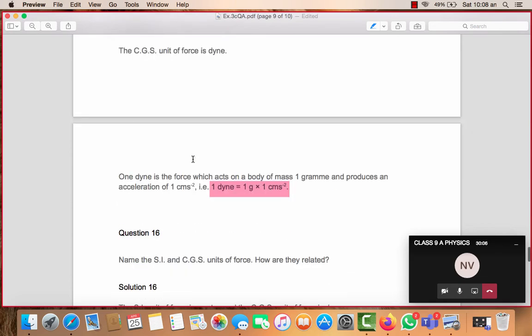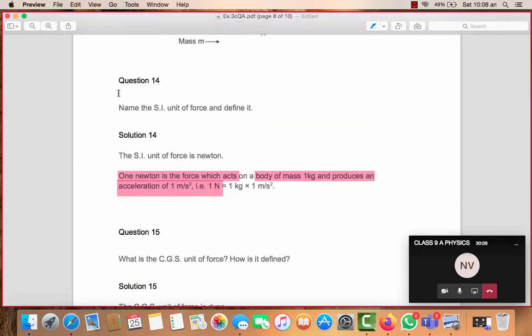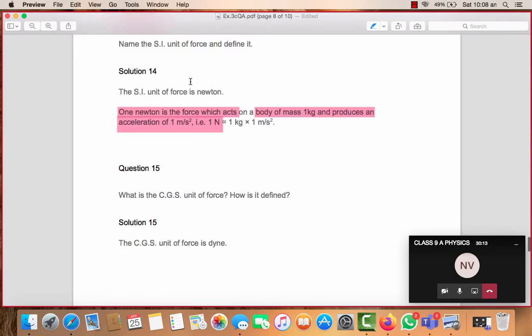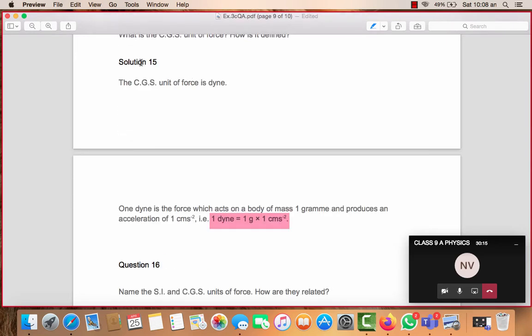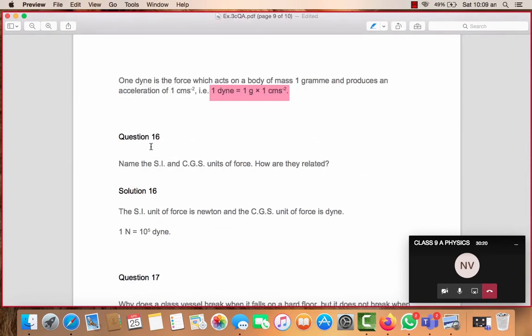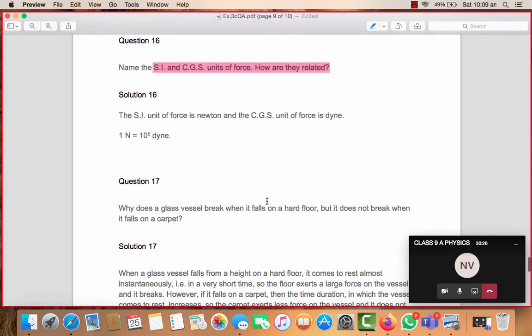Now all the three questions I am telling you, students, are important. Question number 14. You can check the question number from your book. That is the SI unit. Then the CGS unit question. This is important, its definition. And the relationship. Again, 2 marks question. It was there in the board. Very, very important. SI and CGS unit of force relationship. So what's the relationship? 1 Newton is 10 raised to power 5 dyne. How do we derive it? That is also an important part, so you must do the same, students. Is that clear?